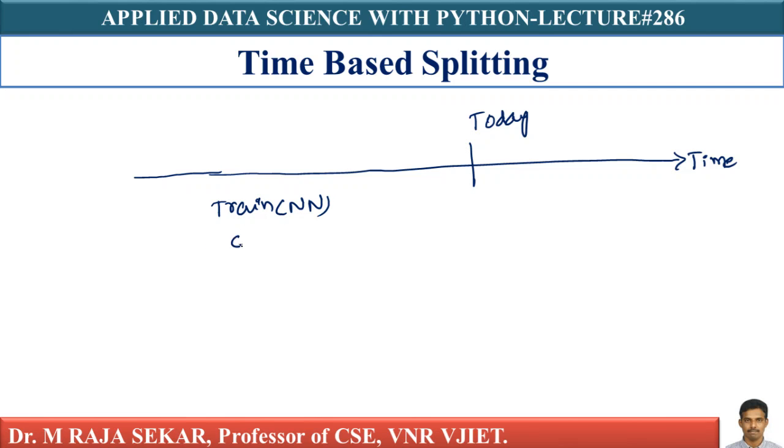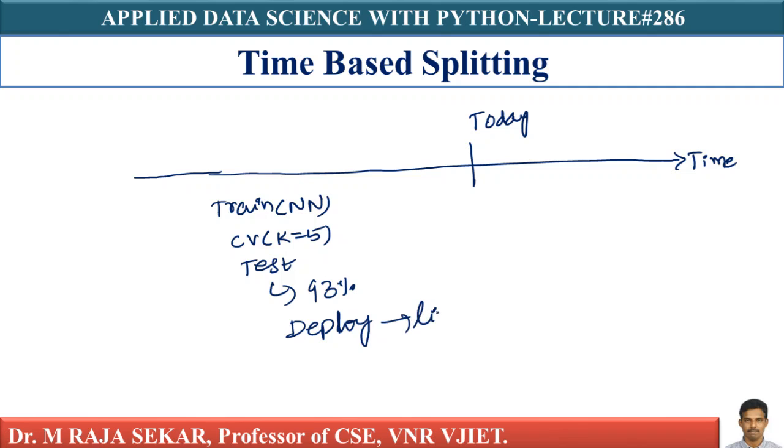With cross validation, we discovered k equal to 5. By using test data, we discovered its accuracy is 93%. Now I am deploying the model. Deploying means it is live, isn't it?